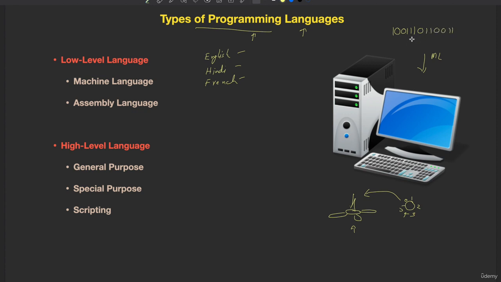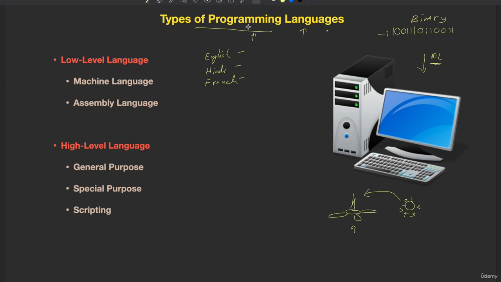So the language is in the form of zeros and ones only, in the form of binary code. 0 or 1, two things are there, so it's binary. The computers, laptops and mobile phones that we use nowadays, these computing devices have their language called machine language. So this is about language.